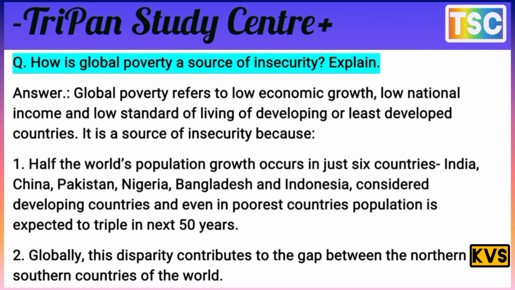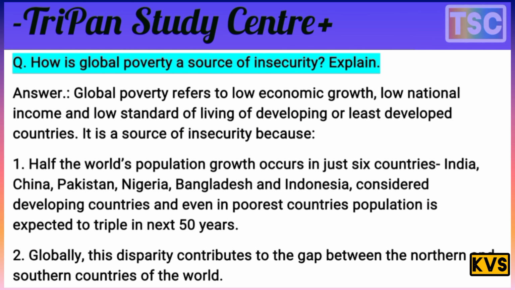First, half of the world's population growth occurred in just 6 countries here: India, China, Pakistan, Nigeria, Bangladesh and Indonesia. In developing countries and even the poorest countries, the population is expected to triple in the next 50 years.